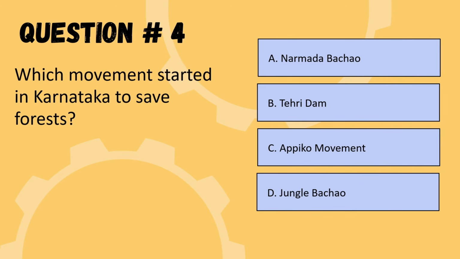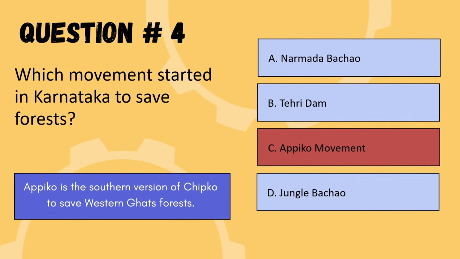So our next question is, which movement started in Karnataka to save forest? So the options are Narmada Bachao, Tehri Dam, Appiko movement, or Jungle Bachao. So the correct option is option C, Appiko movement. So we are moving to the next question.